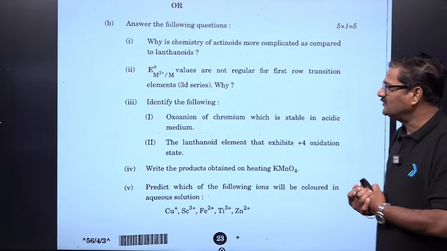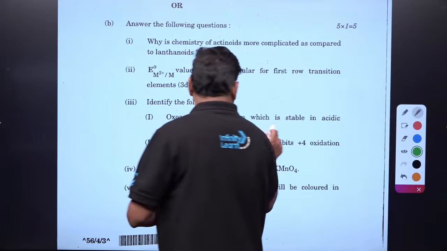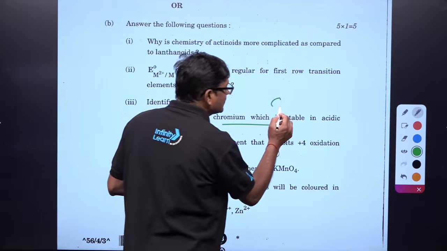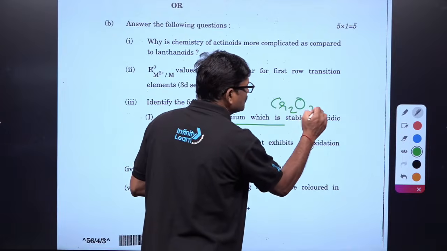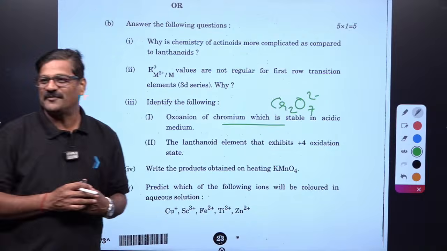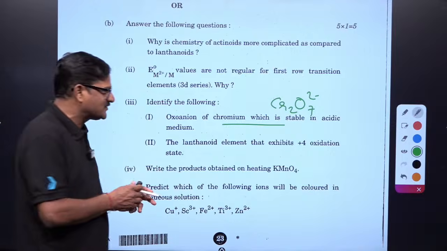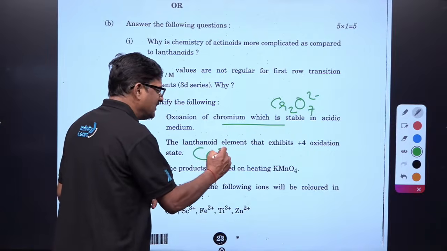So identify the following: the oxyanion of chromium which is stable in more acidic medium, chromate or Cr2O7 2-. Right beta? The lanthanide element that exhibits +4 oxidation state, cerium 4+.